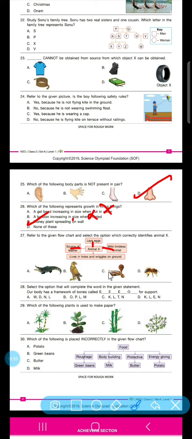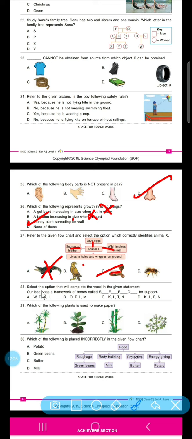So if we see, we have only two animals which have source of leather. So we can go with crocodile and snake. Then if it is about limbless and also about holes and wrinkles, crocodile doesn't live in holes and wrinkles, so the only option we can go with is option C.